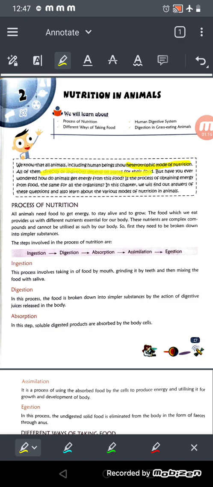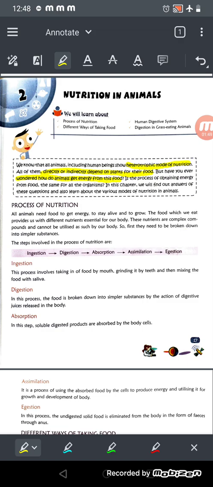Okay, we all depend on plants, but have you ever wondered how animals get energy from this food? We take the food, but how do we get the energy from it? We eat plants, eggs, fish, chicken, but how do we get the energy from this food? Is the process of obtaining energy from food the same for all organisms? In this chapter we will learn about this, that is, whether taking food is the same in all organisms or not.